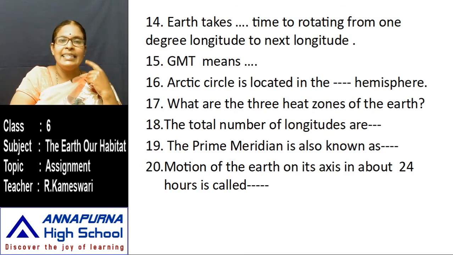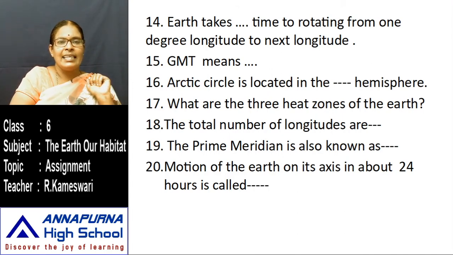Next, earth takes dash time to rotate from 1 degree longitude to the next longitude. A total of 360 longitudes are there. Earth rotates itself, and it takes some time to pass from one longitude to another. How much time does it take? How many minutes? I will give one clue also. Write that answer. What is the full form of GMT? I have to write the full form of GMT.